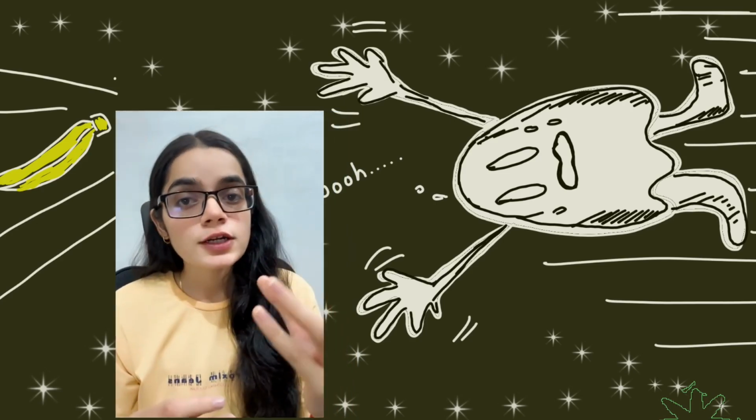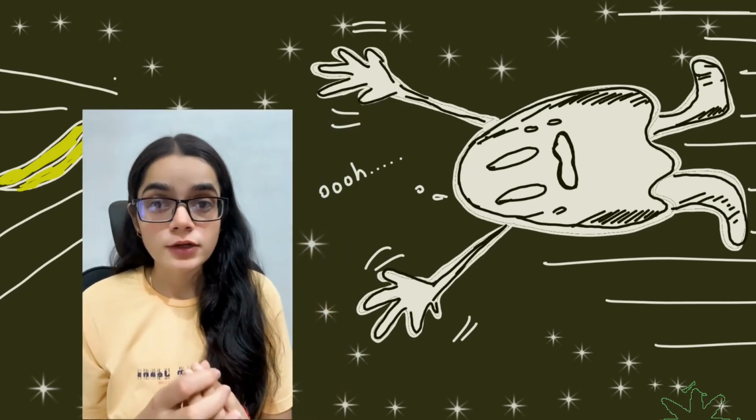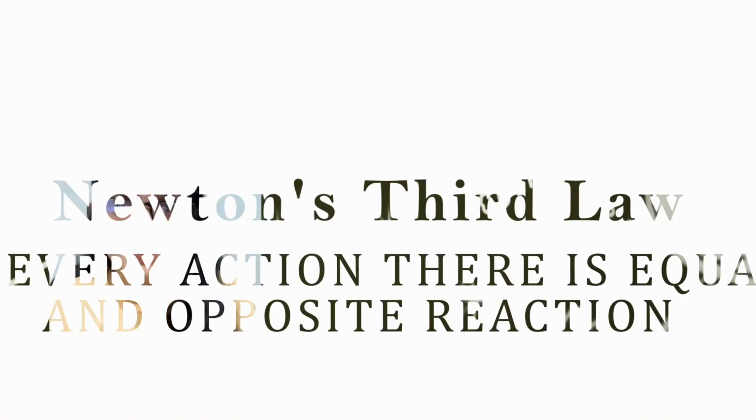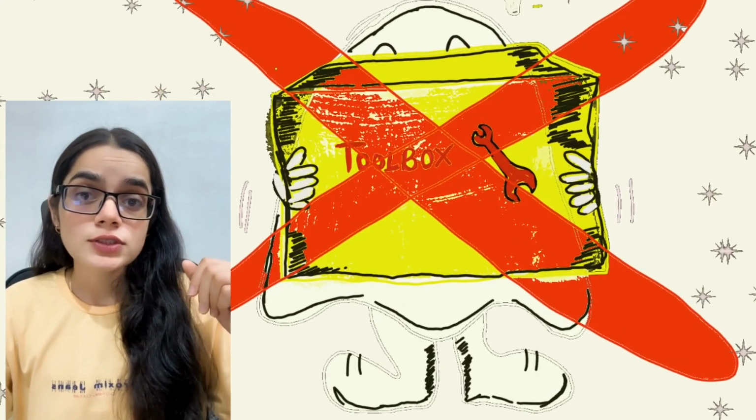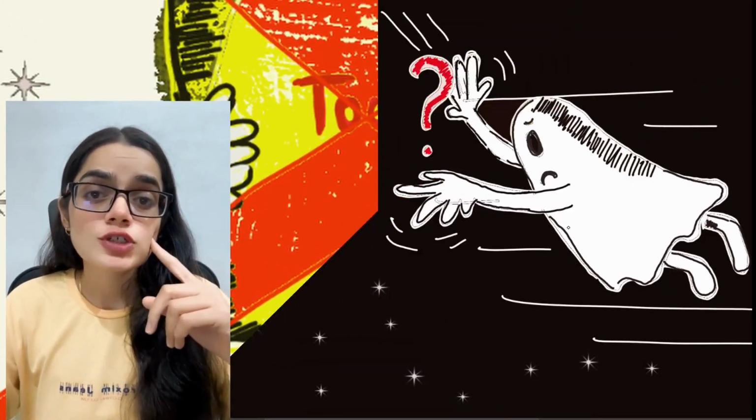So when you throw a banana, you give it some of your momentum. And Newton's third law states every action has an equal and opposite reaction. So when you throw a banana in one direction, you go in the other direction. What happens if you throw something heavier than a banana? Let's find out. But what if we don't have a toolbox? What else can we carry to a frictionless universe?